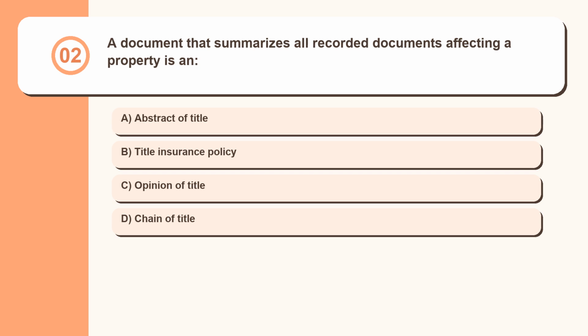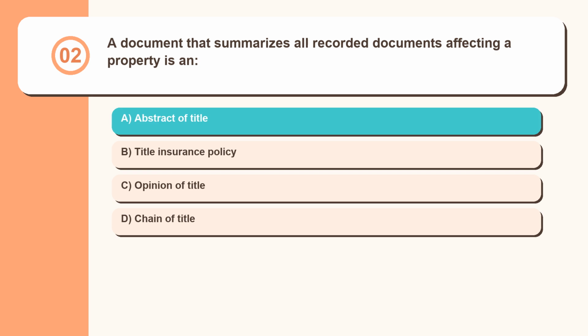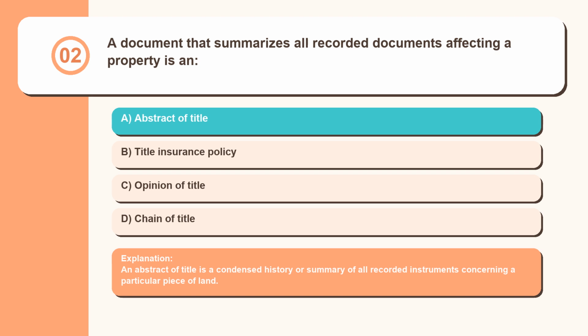Question 2. A document that summarizes all recorded documents affecting a property is an abstract of title, title insurance policy, opinion of title, chain of title. An abstract of title is a condensed history or summary of all recorded instruments concerning a particular piece of land.